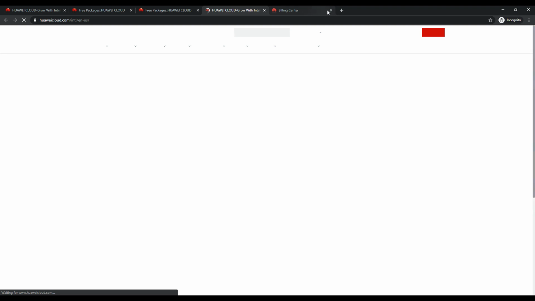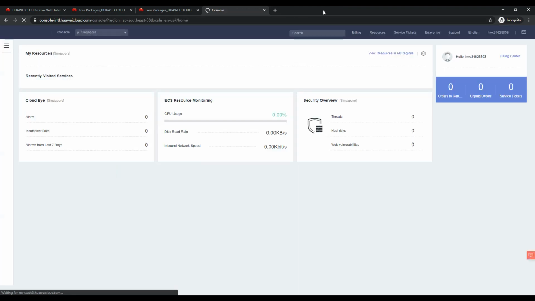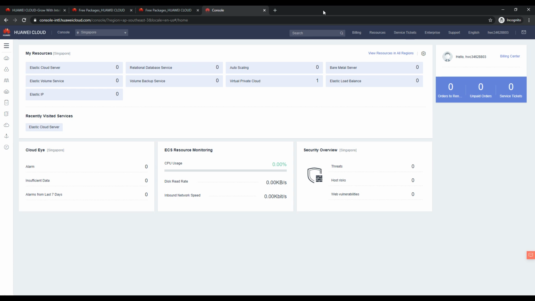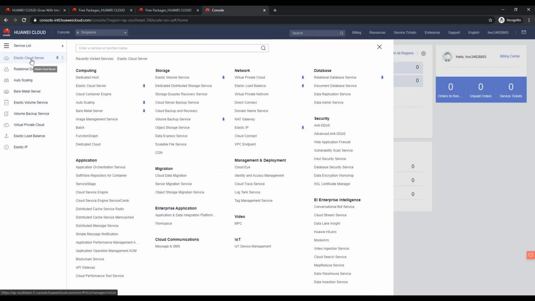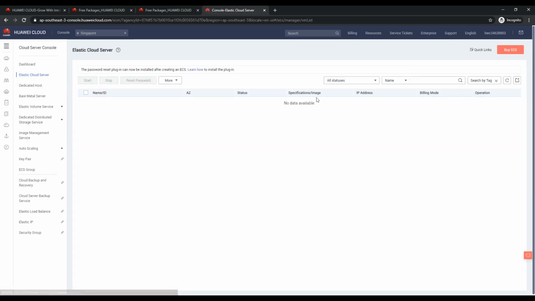Let's go to now our Huawei Cloud Console. Sometimes I found, because I really need to explore more and more and learn how to navigate quickly. So here from the shortcuts, let's go to the Elastic Cloud Server, and right now I have deleted the previous one. I am in the Singapore region. Don't play with dedicated host, all these are very expensive and do not come under the free package.